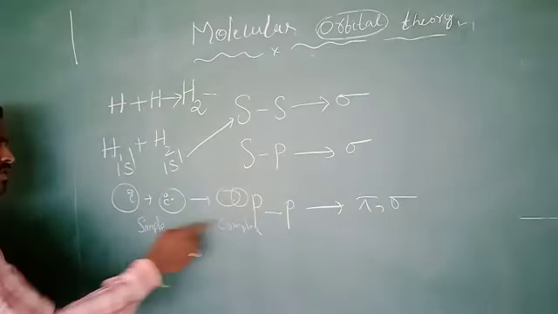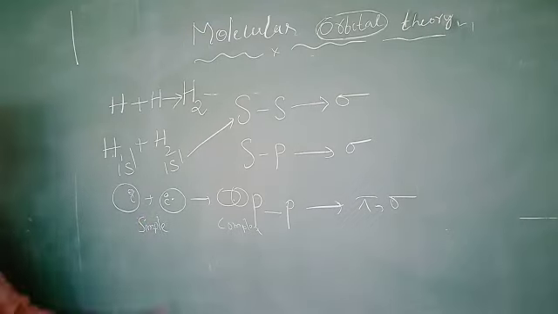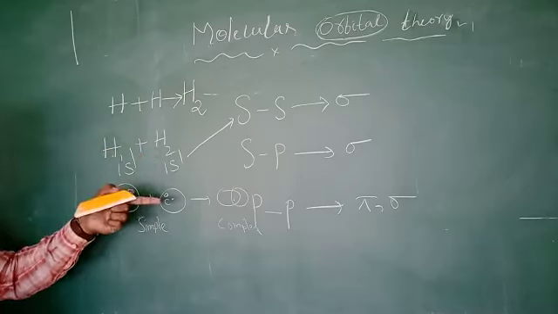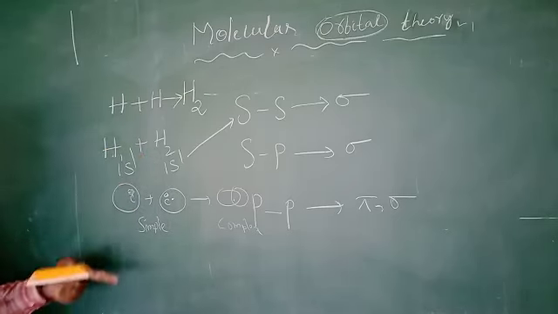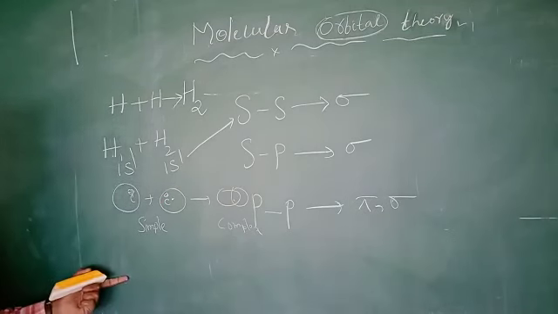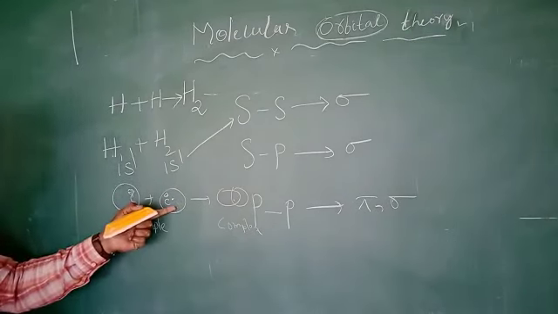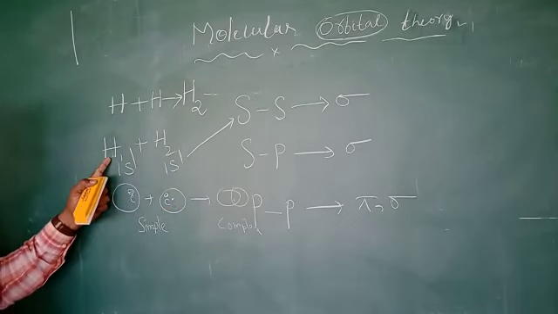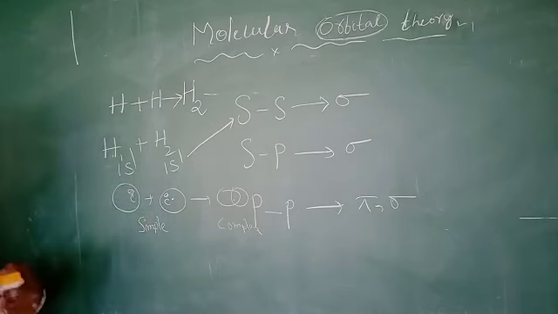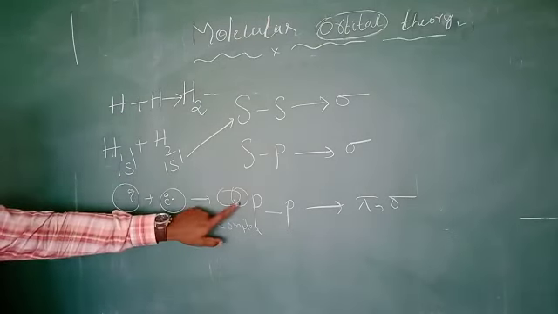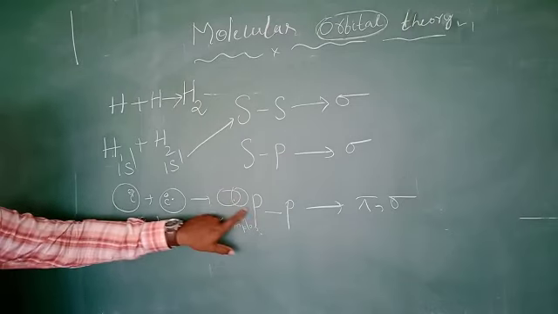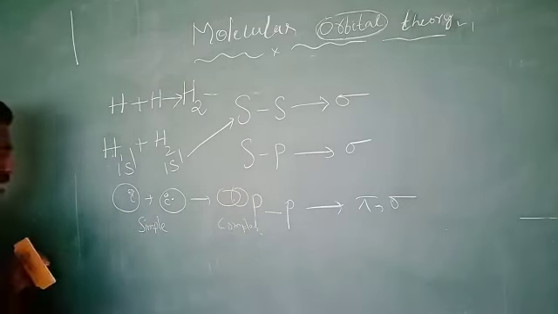Molecular orbitals are more stable than atomic orbitals because of stabilization; the individual atomic orbitals are in an excited state. In chemistry or physics, irrespective of the atom, excitation means unstable. The electrons present in the orbital of the hydrogen atom in the excited state are unstable. But when they overlap to each other to get the molecular orbital, it is stable. That's why molecular orbitals are more stable than atomic orbitals.